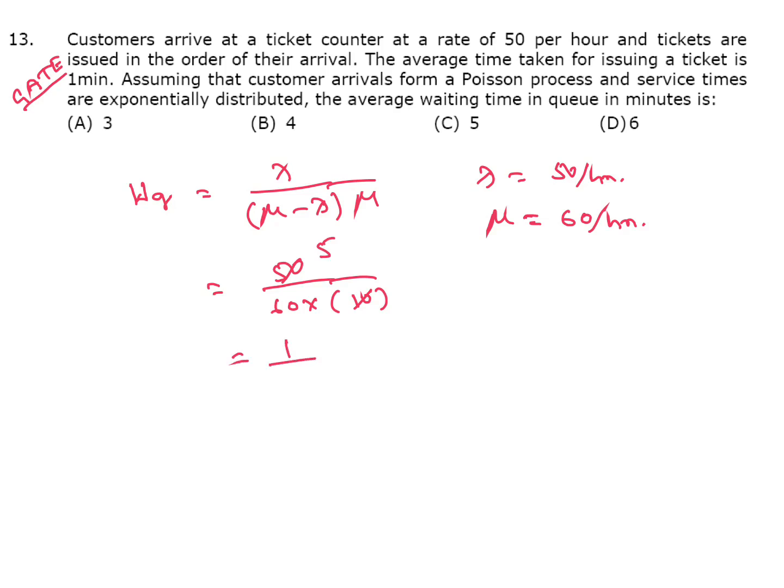One by 12 hours. But options are in minutes, so 1 by 12 into 60, 5 minutes. C is the answer. This question: statistical quality control was developed by whom?